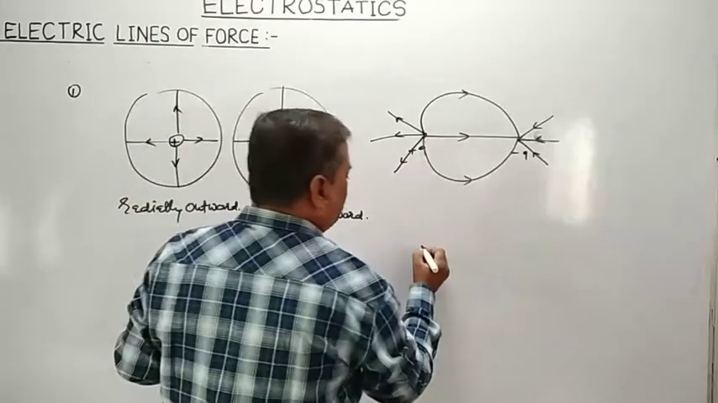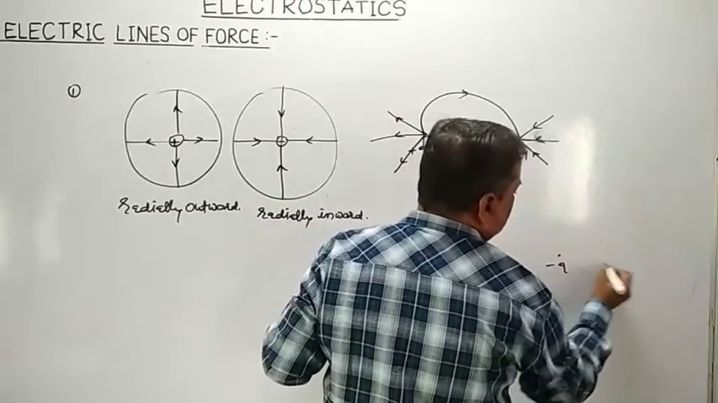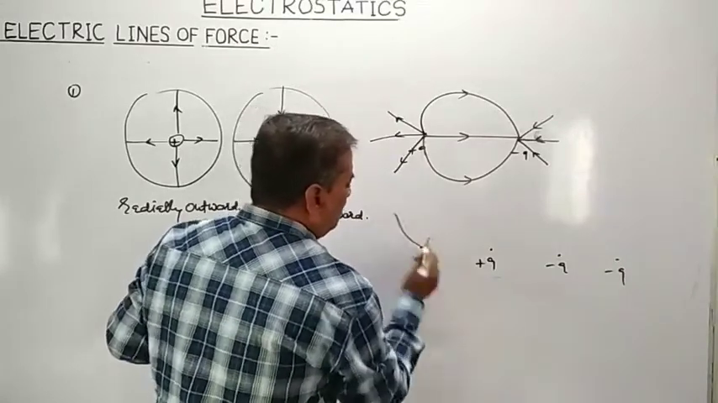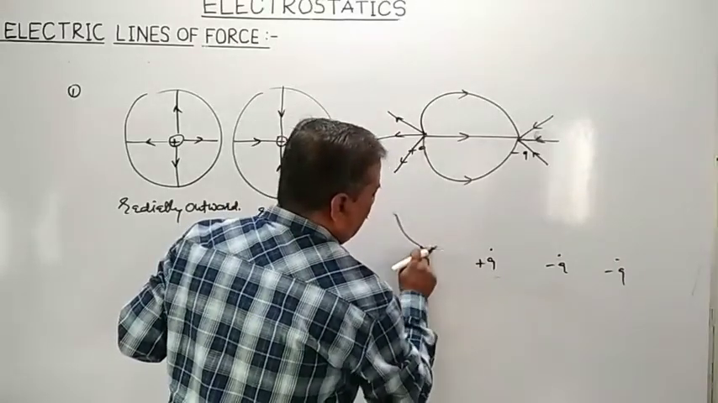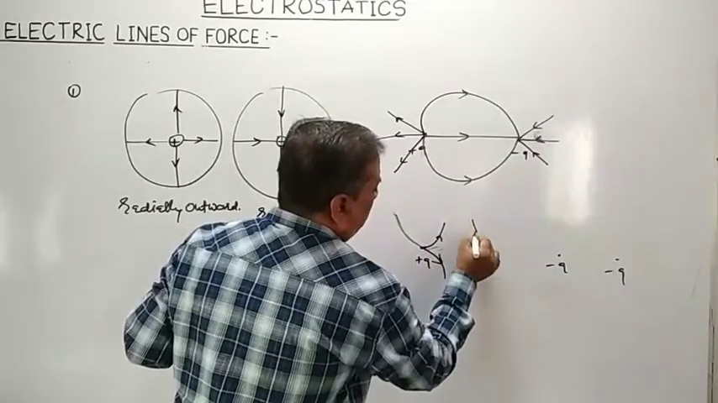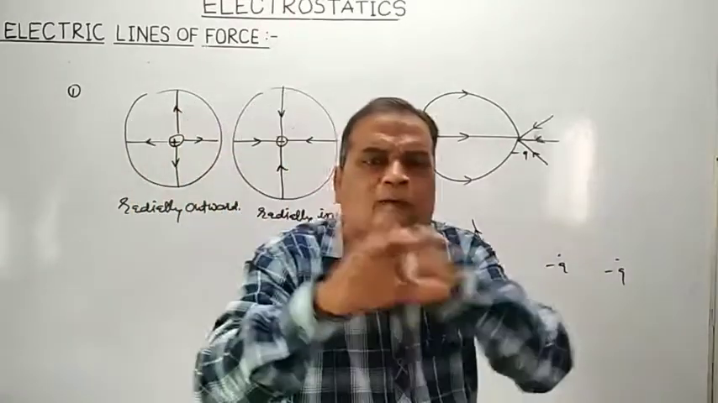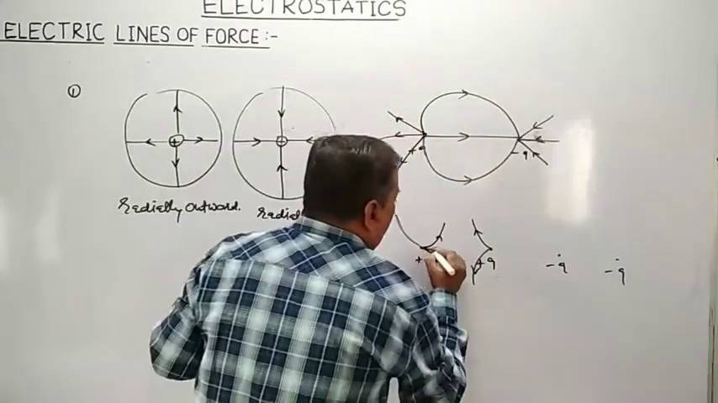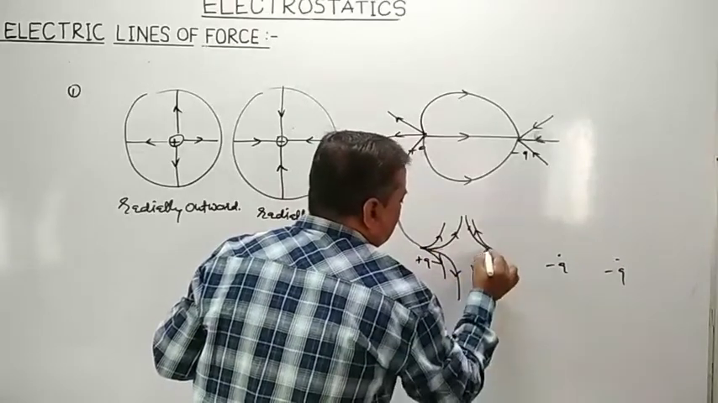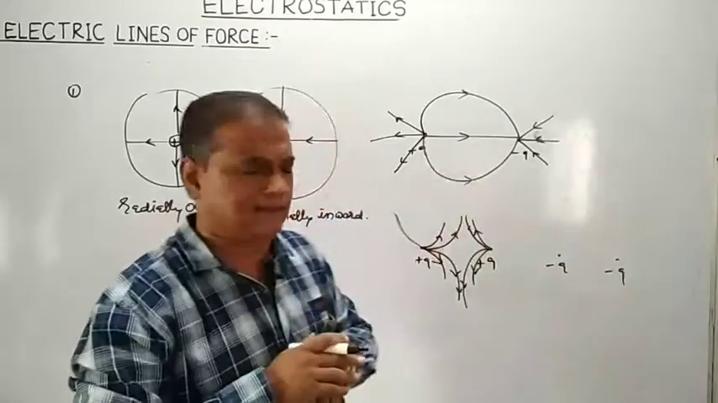Now you may have a situation where both the charges are positive, plus q, or both the charges are negative, minus q. Positive charge means here you can show the electric lines of forces in this manner. Why is it so? It is because no two electric lines of forces are allowed to intersect. So both the positive charges will produce the electric lines of forces and they will travel in this manner, that at the most they remain parallel but they should never intersect.